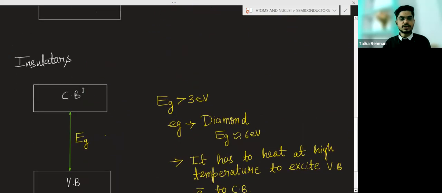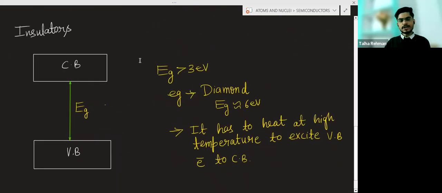Now come to the insulator. In case of the insulator, this Eg is greater than 3 electron volt. For example, for diamond, the forbidden energy gap is 6 electron volt. This forbidden energy gap is increasing, so you have to heat at high temperature to excite the valence band electron to the conduction band.